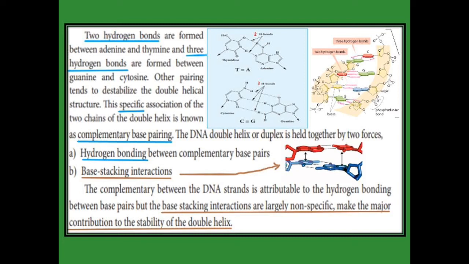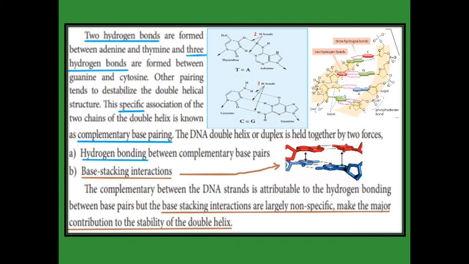It is specific: adenine specifically bonds with thymine, and in the same way guanine specifically joins with cytosine. Only then will the DNA structure be stable. Otherwise, if we interchange them, it is destabilized. That is called the specific association of these base pairs, and it is called complementary base pairing.